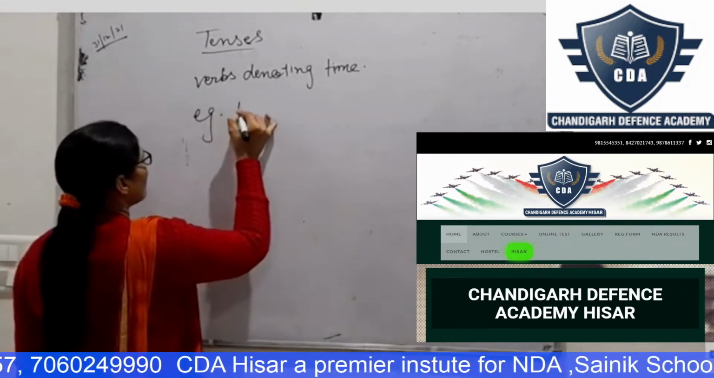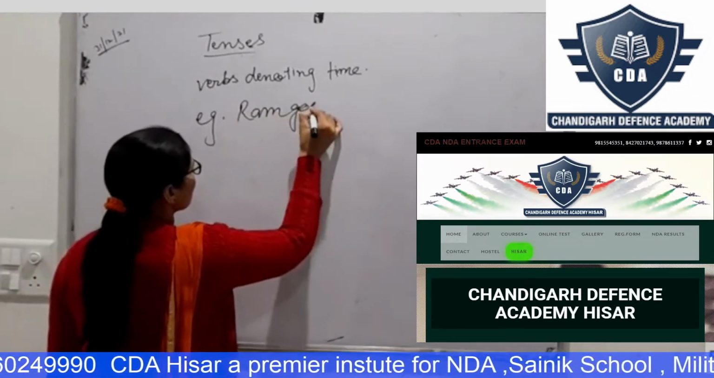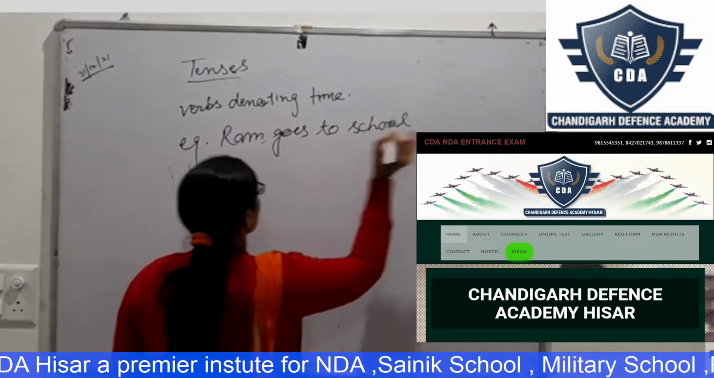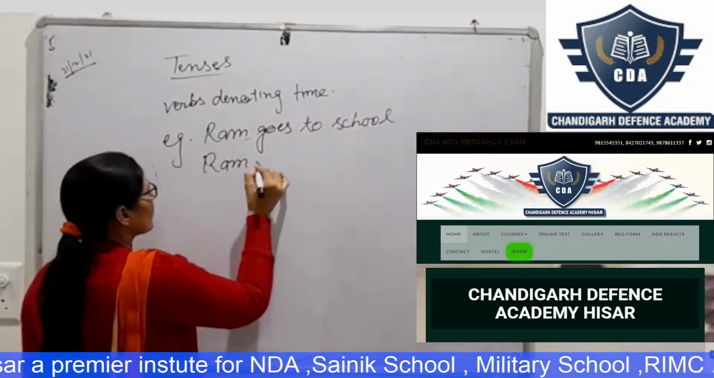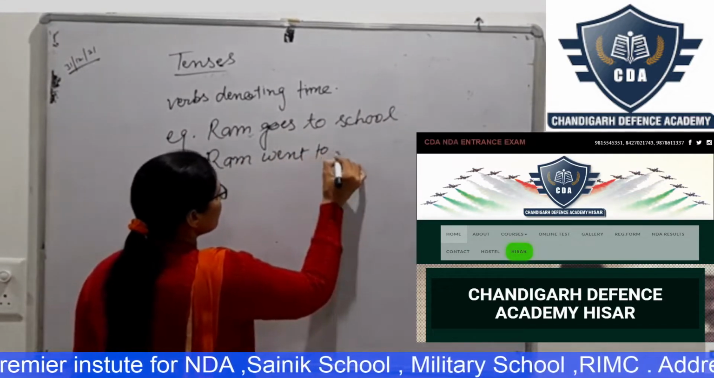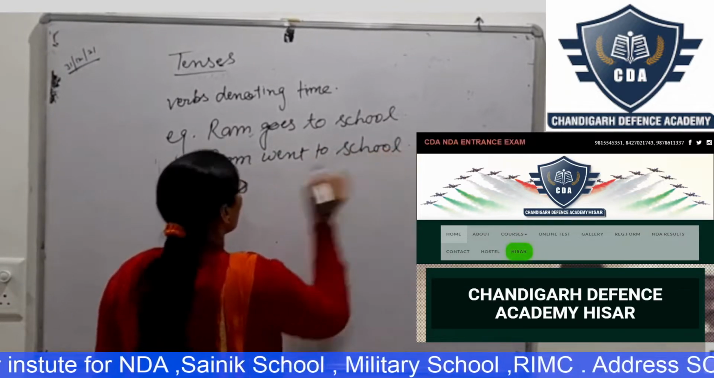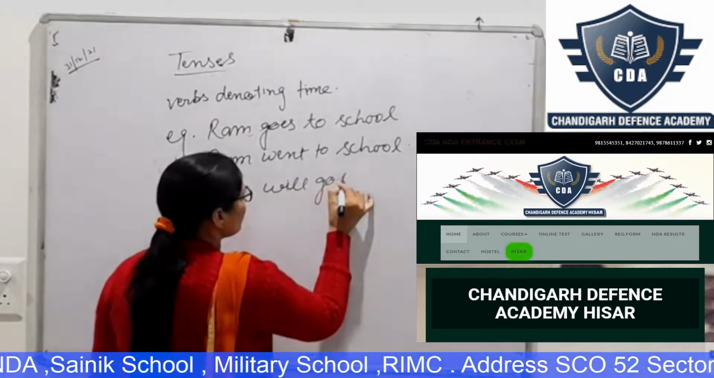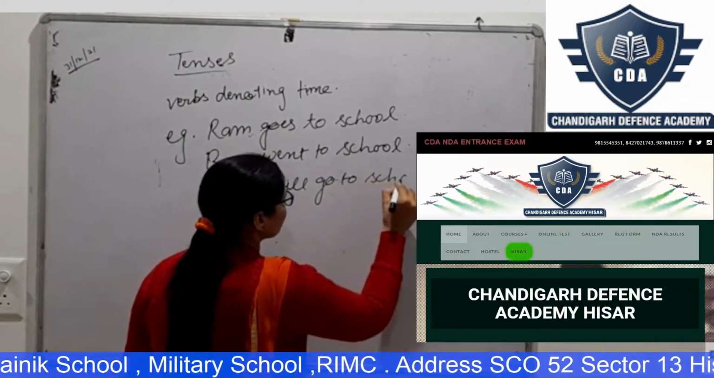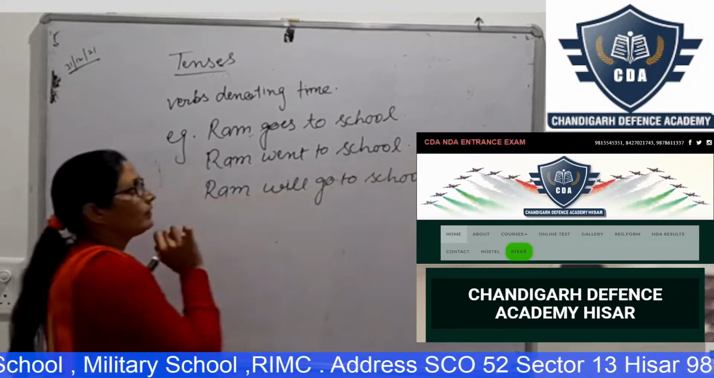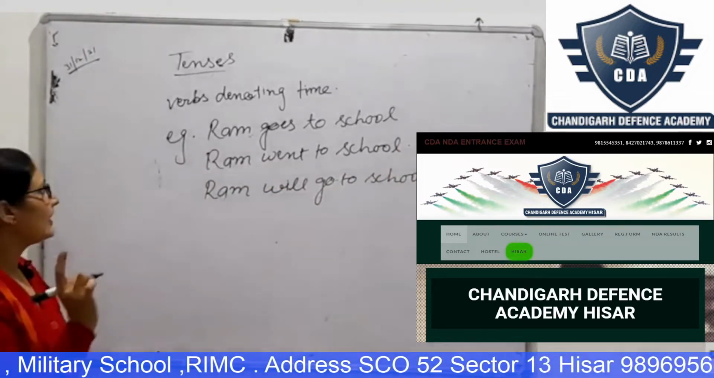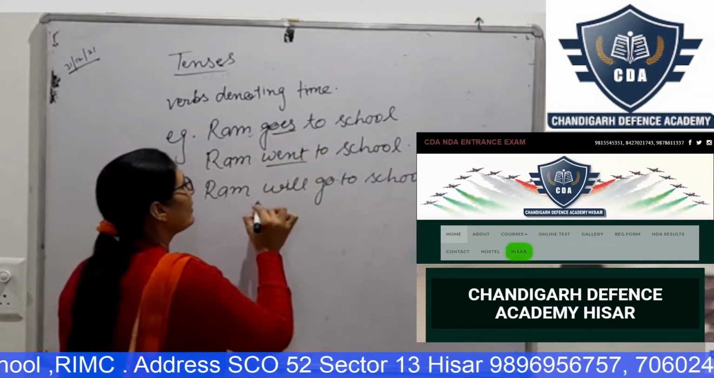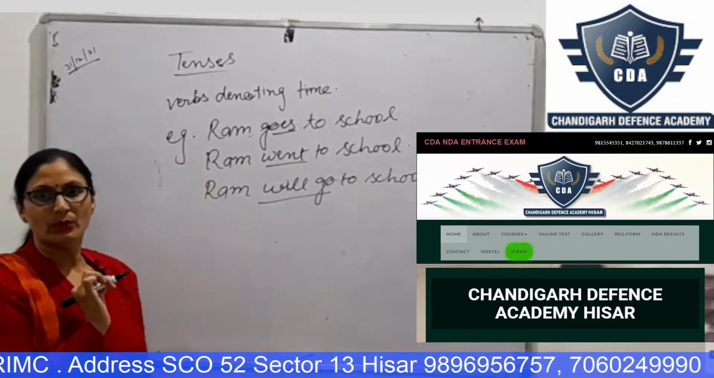Easy. Ram goes to school. Ram went to school. Ram will go to school. Here are the three sentences. And let's see here. Here is V1 plus S or ES, here is V2, and here is will plus V1.